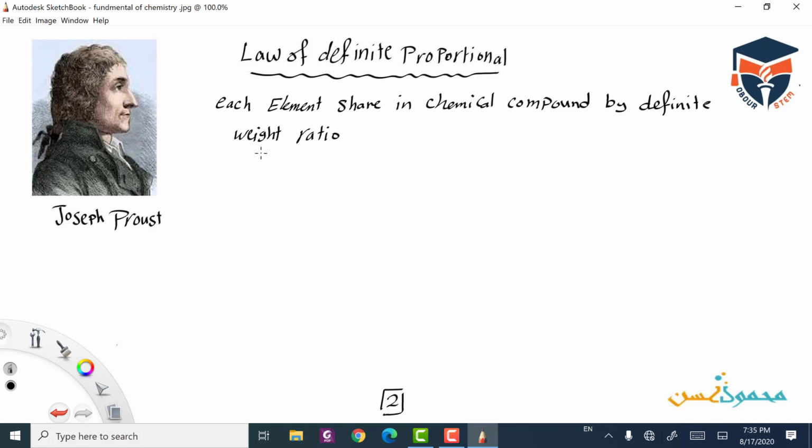Let's talk about carbon dioxide. In this compound, we will find only one atom of carbon. The molar mass of carbon is 12, and for the oxygen we have 2 oxygen atoms, so it is 2 multiply 16. Let's change this to gram. If we say 12 gram of carbon, we'll find in front of it, in carbon dioxide, 32 gram of oxygen.